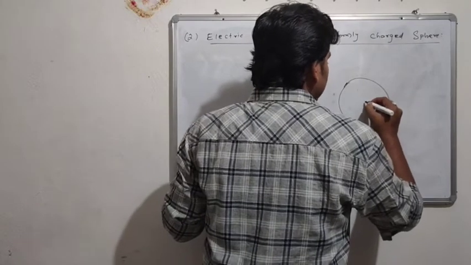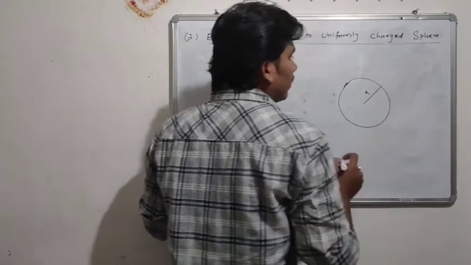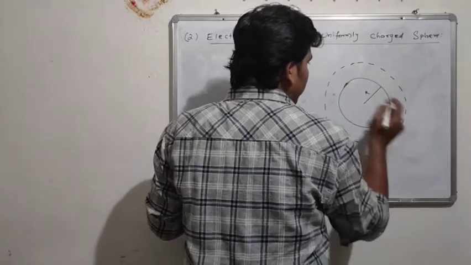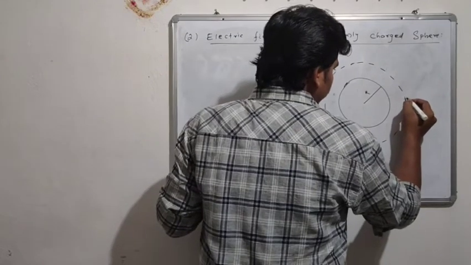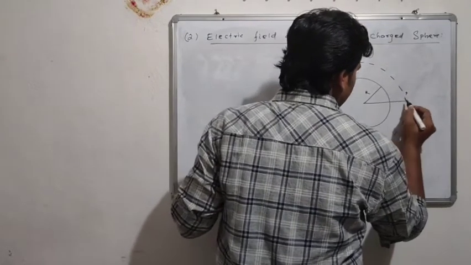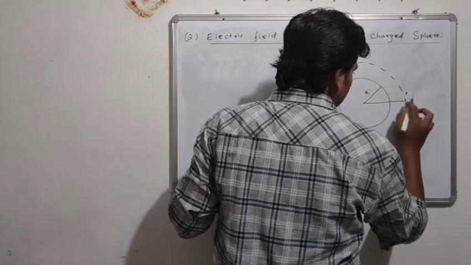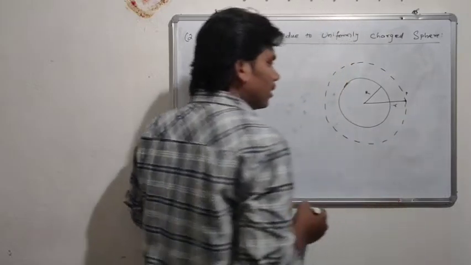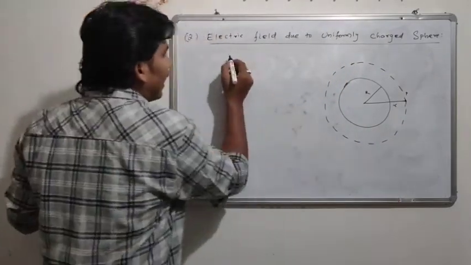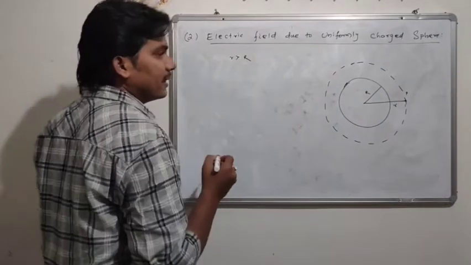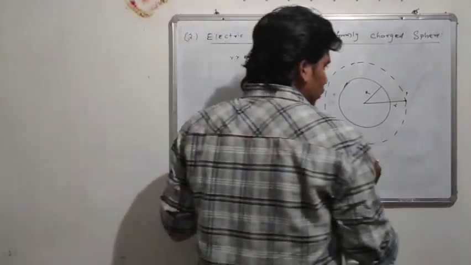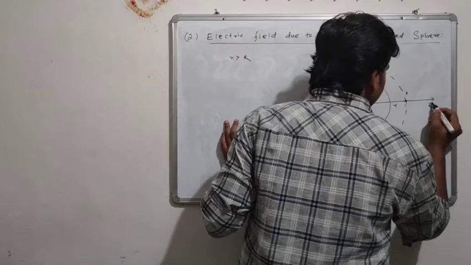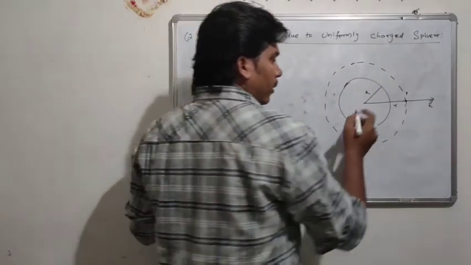The radius of the sphere is capital R. I want to find the electric field intensity at point P, which is at a distance of small r, where small r is greater than capital R. See, this is the electric field E vector, directed outward along the normal.